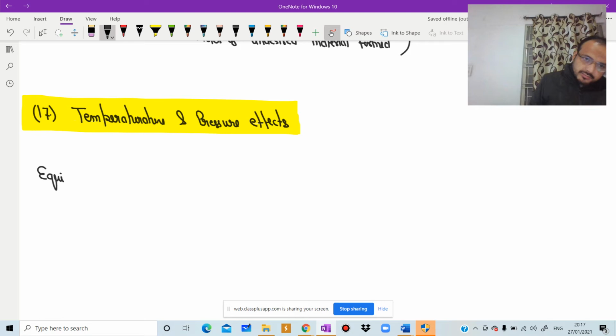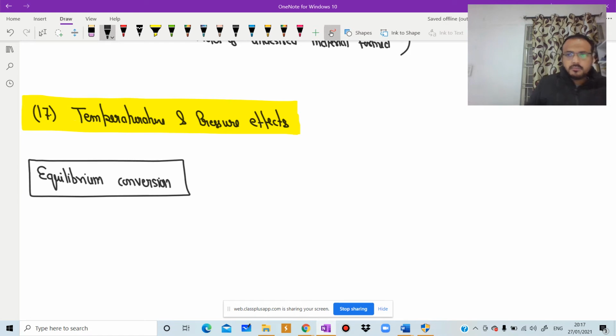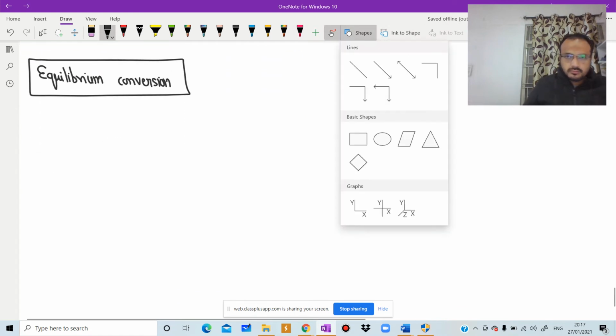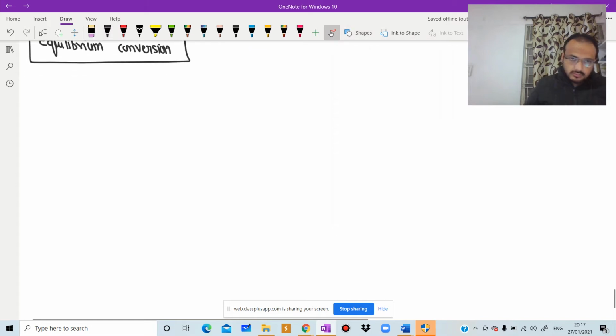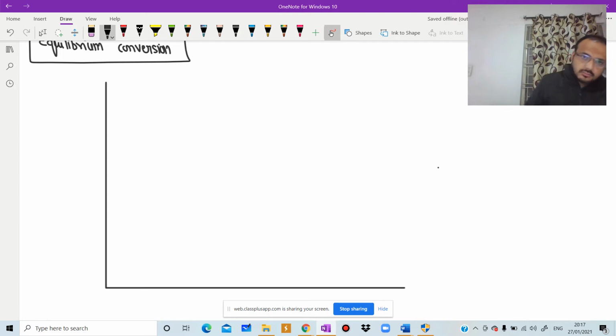Write down equilibrium conversion. This is XAE.